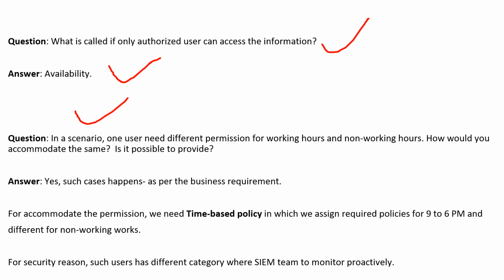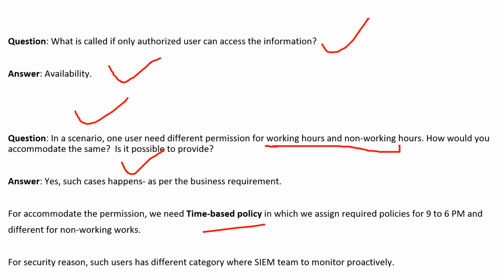Coming to the next question, a scenario based one: one user needs different permissions for working hours and non-working hours. So how would you accommodate the user? Is it possible to do the same? The correct answer is yes. It is possible because it completely depends on the business requirement. If there is a requirement, then we should adhere to the organization policy. To accommodate the permission, yes, we need a time based policy, because here you can see that the requirement is per working hours and non-working hours.